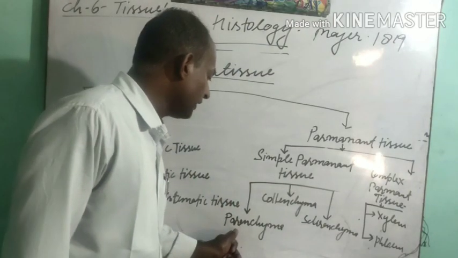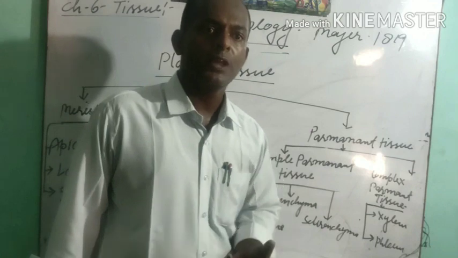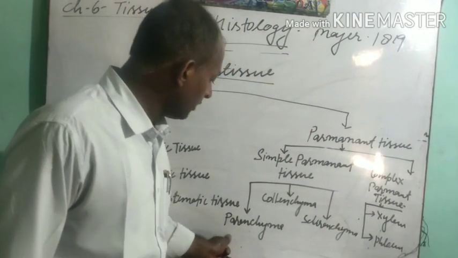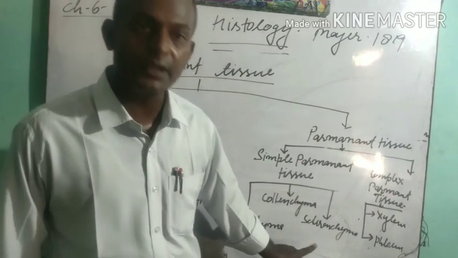It is also helpful in the storage of food material. It also provides support to the aquatic plants.